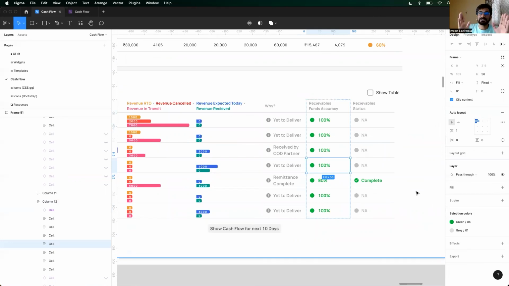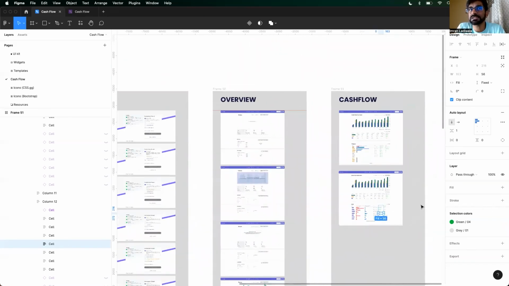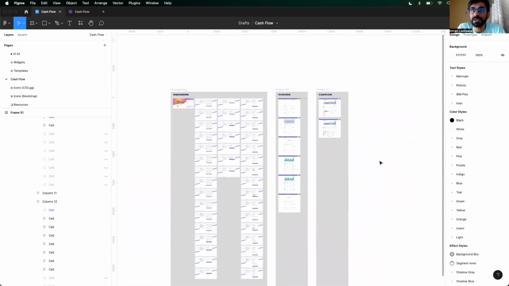So that's the cash flow visibility that we are building for e-commerce businesses in India. What I showed you today is the MVP of the software, right? Later on, we will also be building an entire fintech model revolving around it.